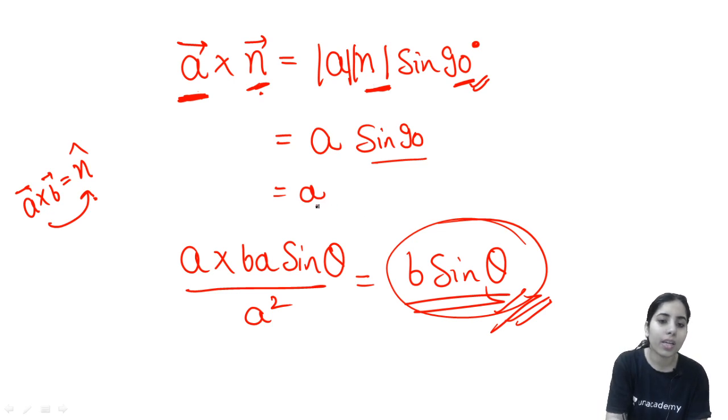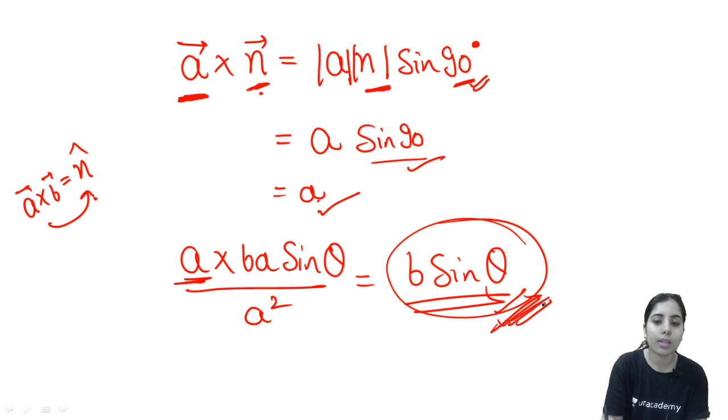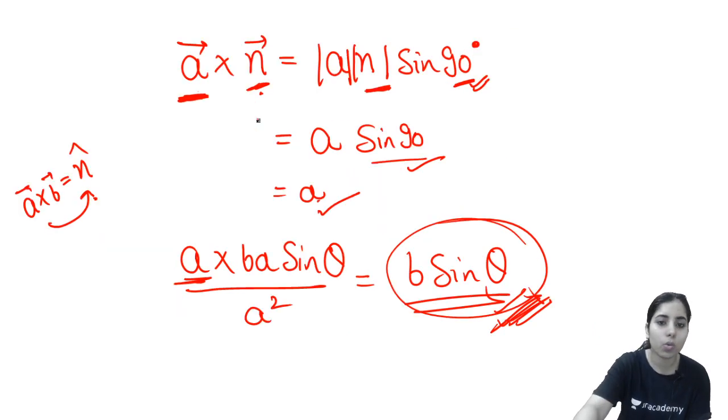Then you get A sin 90 degrees, which just gives you A, and after putting this value back in the expression, you get just A from here; A into BA sin theta upon A square will give you B sin theta, which is the normal component of B on A. Debajani, is this clear now?